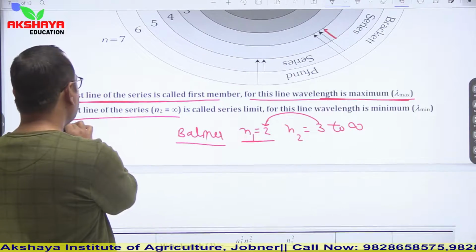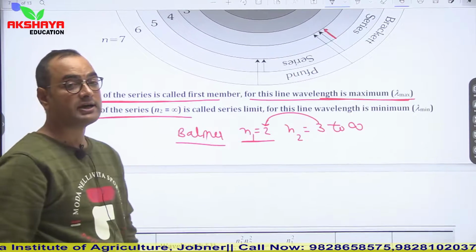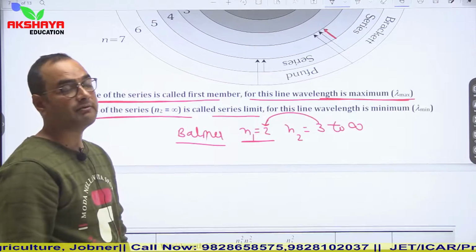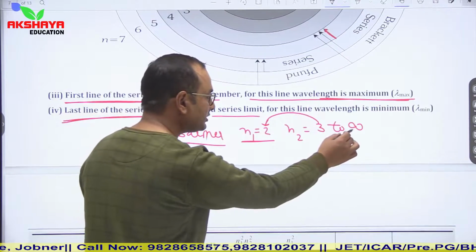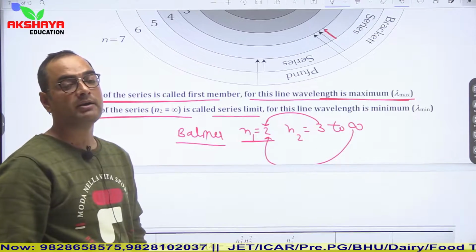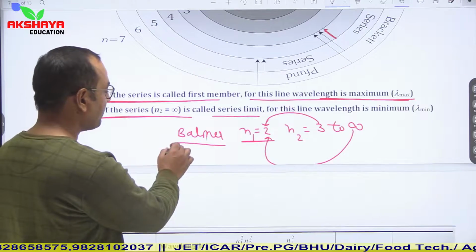And the last line of the series is known as the series limit. For this line, the wavelength is minimum. It means when the electron transits from infinite to second orbit, the minimum wavelength is obtained in the Balmer series.